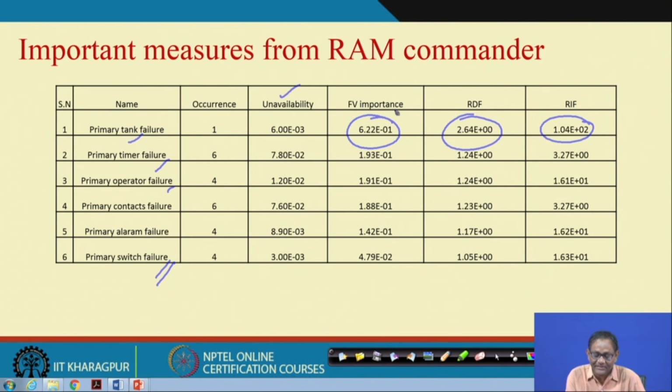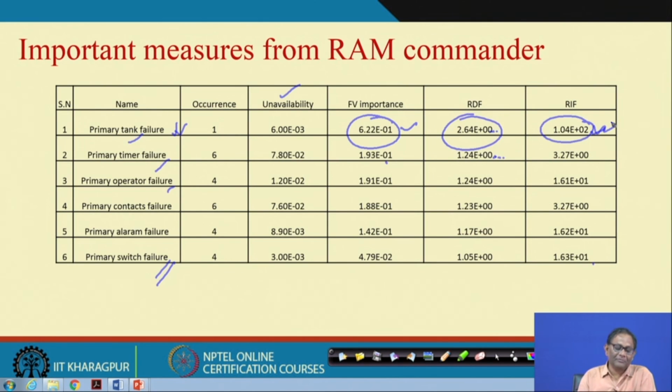Now, if I go by this measure, which one is the maximum? Maximum is this one, followed by this. Okay, it is in decreasing sequence. So, this is contributing the maximum. When you go for RDF also, all are 0 here, but maybe after some 0 some values will be there. But here if I go to risk increase factor, this one is 10 to the power 2.